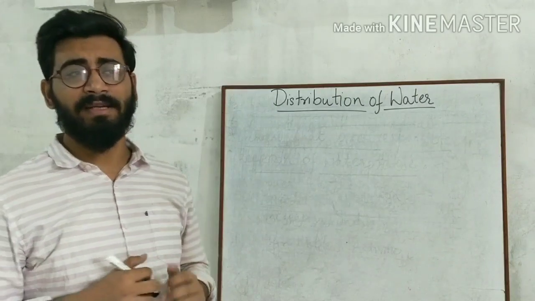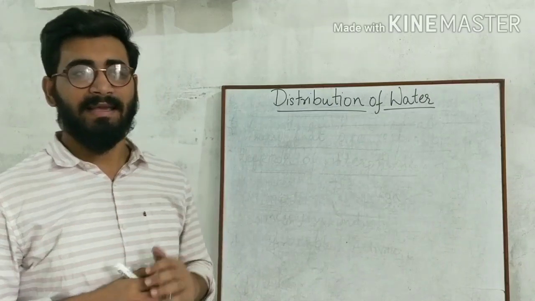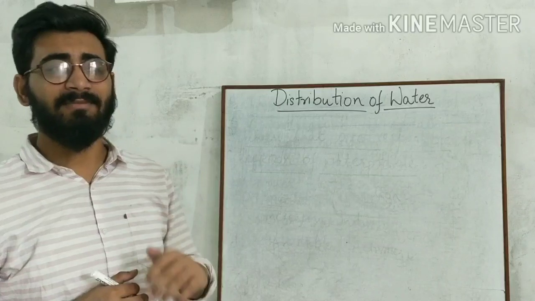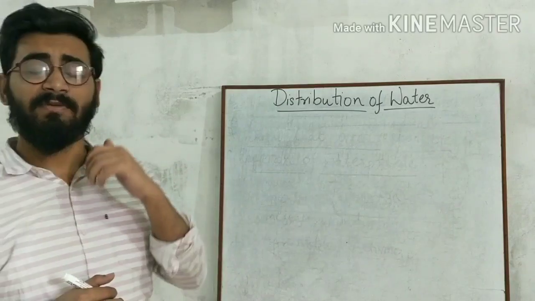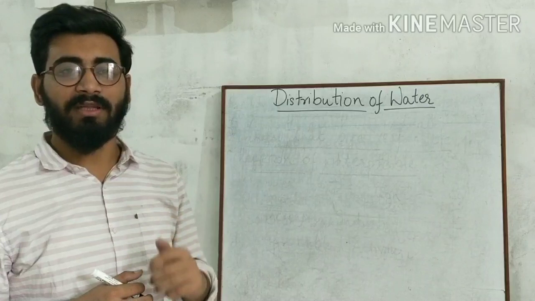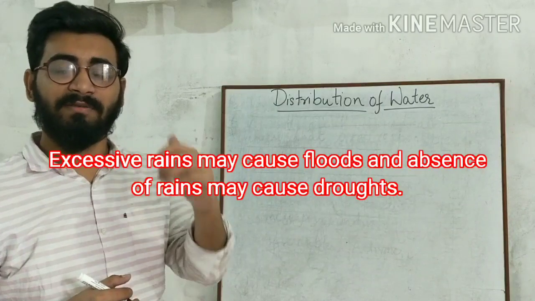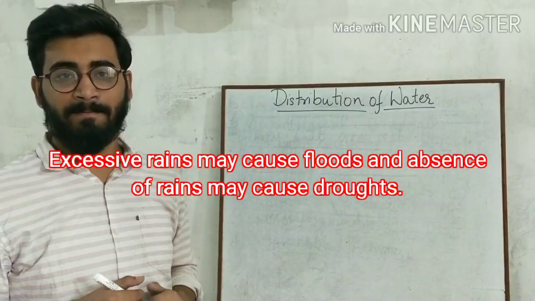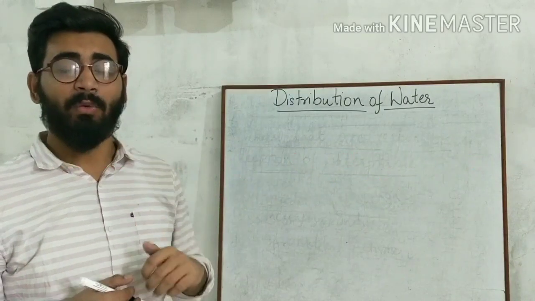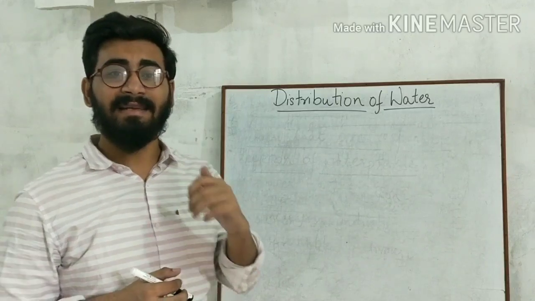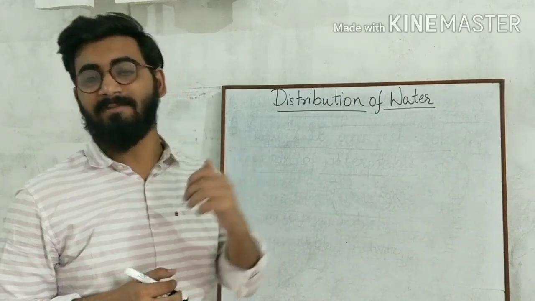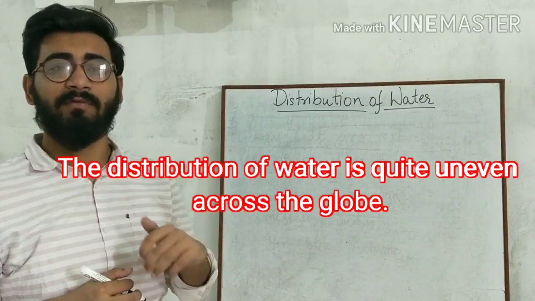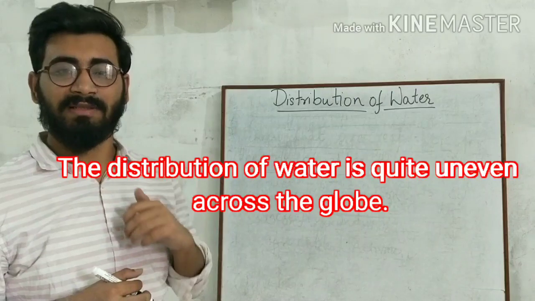Okay? If you talk about India, India is a vast country. There are certain regions which receive a good amount of rainfall, but at the same time there are some regions which receive very less rainfall. And we know that excessive rains may cause floods and the absence of rain may cause droughts. So there are certain regions which may have floods and there are certain regions which may have droughts at the same time in India. So we can say that the distribution of water is quite uneven across the globe.